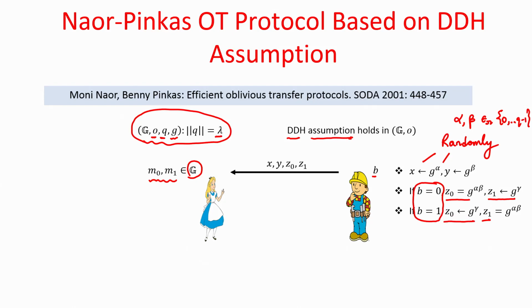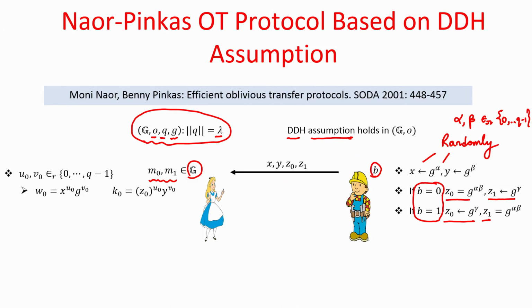Now, Alice is not aware of what exactly the value of choice bit b is, and hence it cannot figure out what exactly is the arrangement of z0 and z1. Alice knows that x and y are random group elements, but whether it is the third component along with the first 2 components that is a Diffie-Hellman triple, or the fourth component along with the first 2 components, Alice is unaware, because that is precisely the variant of the DDH assumption. Since we are assuming that the DDH assumption holds, Alice cannot figure out the type of arrangement of z0 and z1.